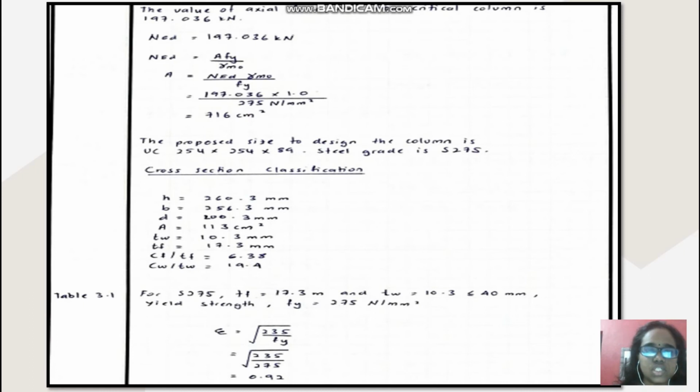For the calculation, the cross-sectional classification is provided in the Eurocode, with the parameters H, P, G, A, T, W, T, F, so all is provided. The calculation found that the flange is class 1 and the web is class 1. So the overall cross-section classification is therefore class 1.